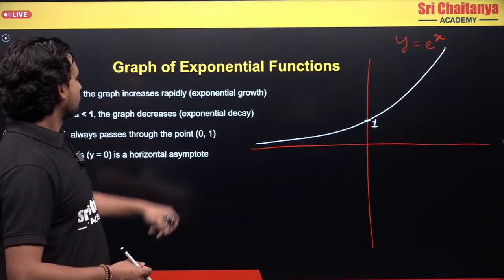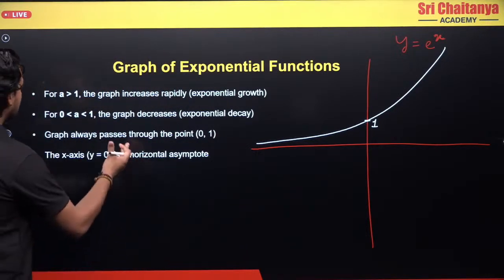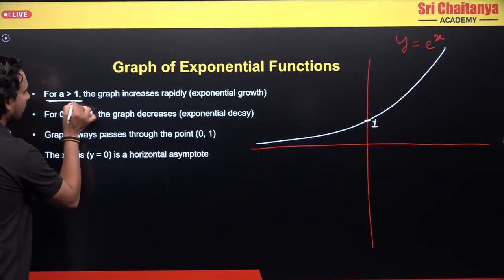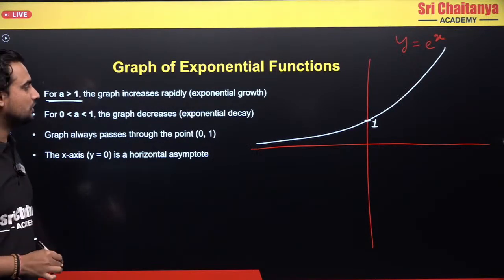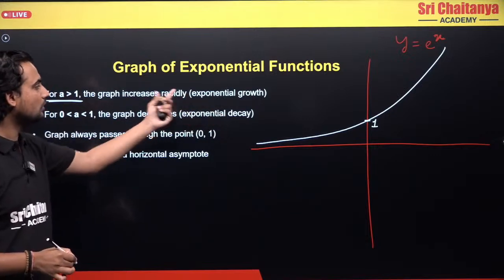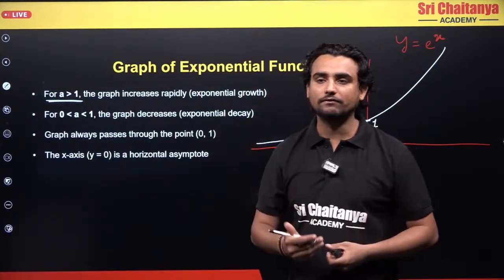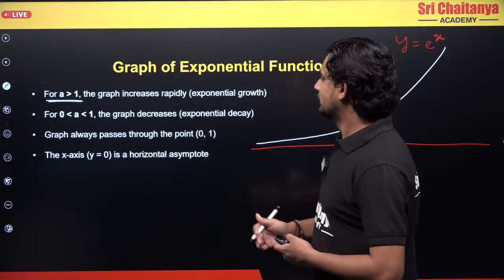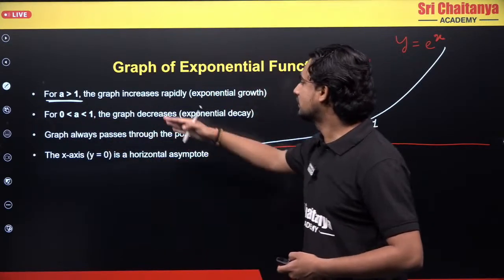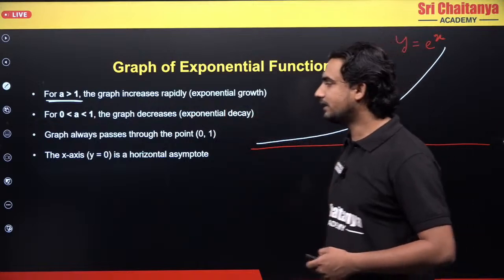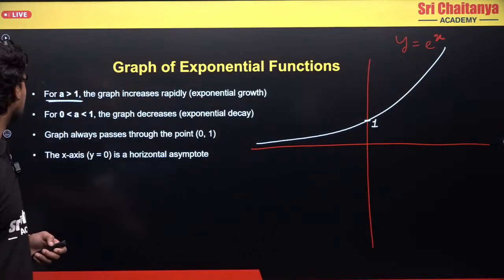So now the graph of exponential functions I have drawn. Let's understand here. For a greater than 1, the graph increases exponentially. What do you mean by exponential growth? It is basically increasing very fast, a rapid growth. Next, for a greater than 0 and less than 1, the graph decreases exponentially.